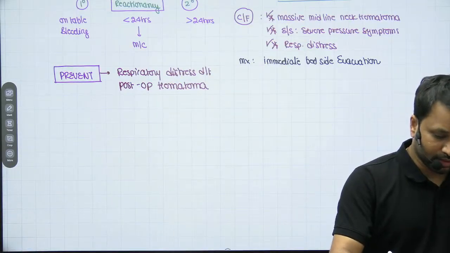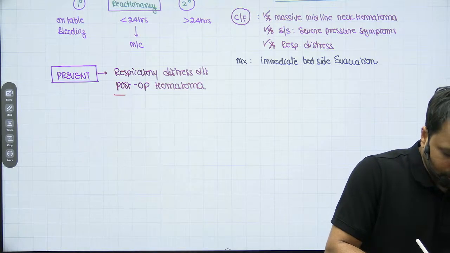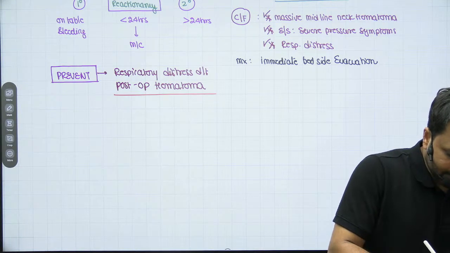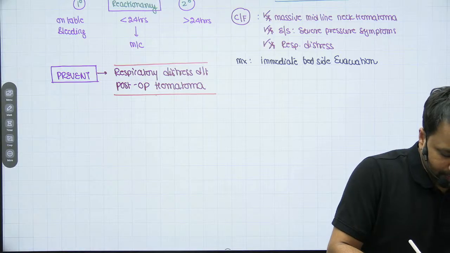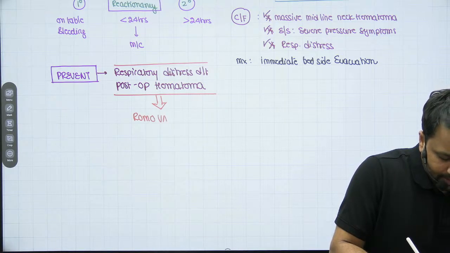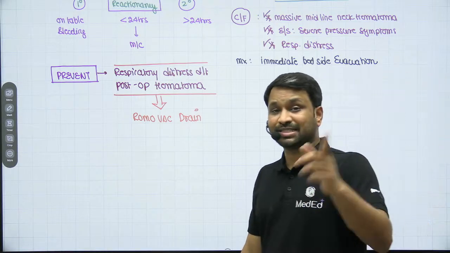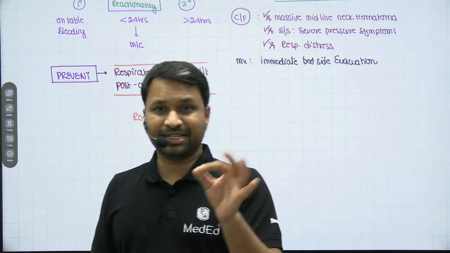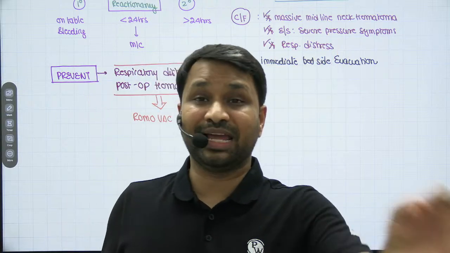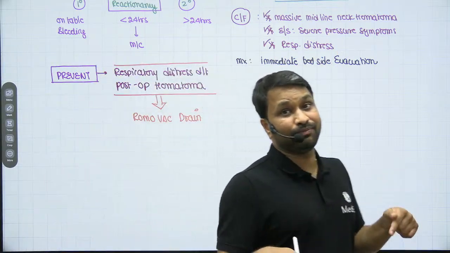That's a sign of a good surgeon. So whenever you have a patient that you're thinking has an issue, you should always secure it. So how do you prevent it? You prevent it by putting a Romovac drain. If you want to find out what this Romovac drain is, wait for a series on drains. Every single drain that we use in OT, I will give you a live demonstration. How do we use it? How do we put it? What is the mechanism and how helpful it is going to be for the patient.